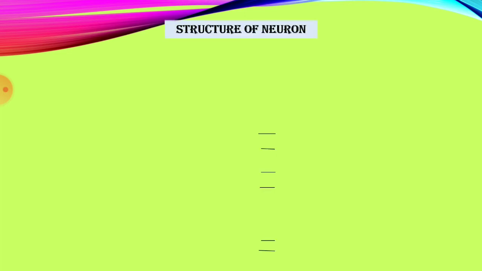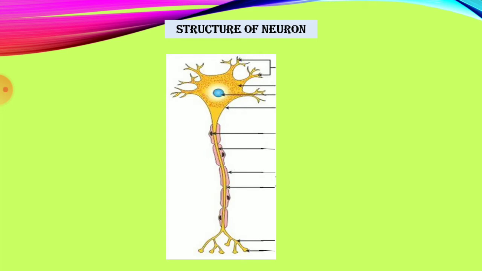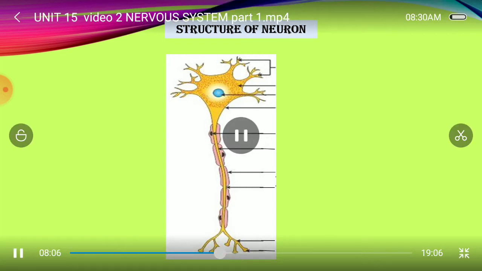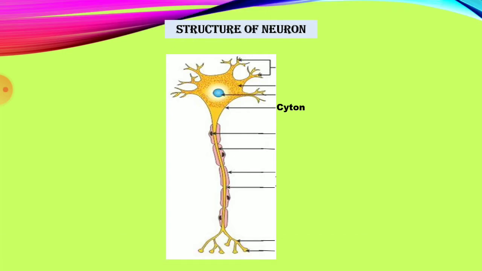Next, structure of neurons. A neuron typically has three basic parts: cyton, dendrites, and axon. First one, cyton. Cyton is also called the cell body or perikaryon. It is in the center, the head part of the neuron. That is cyton.